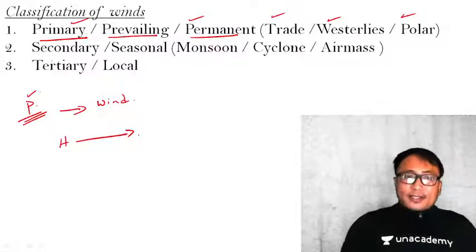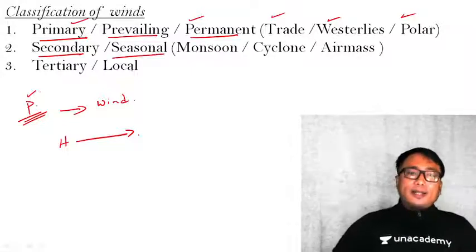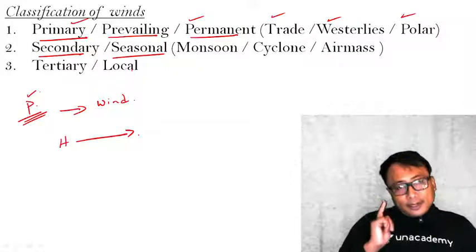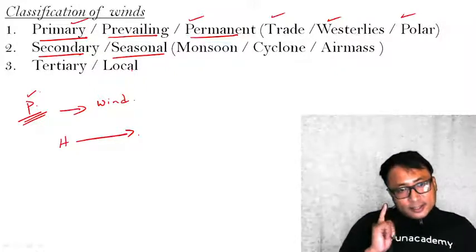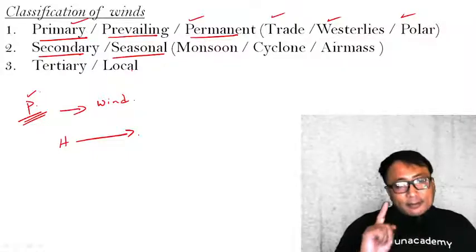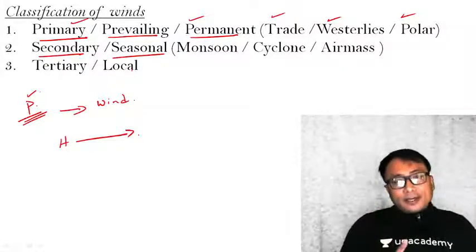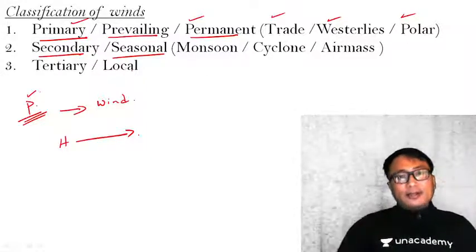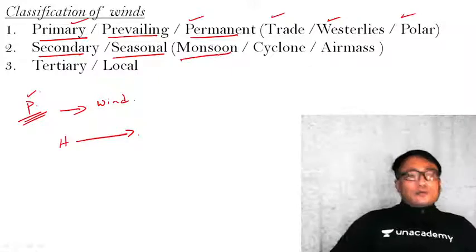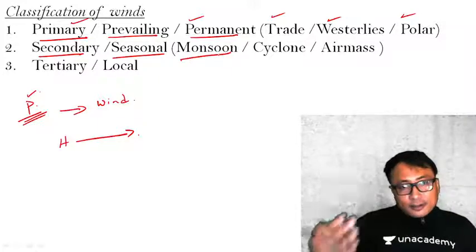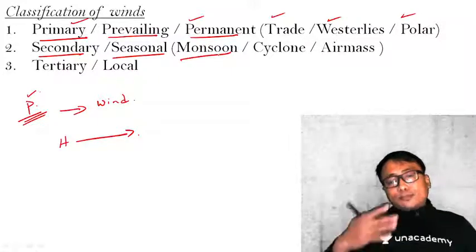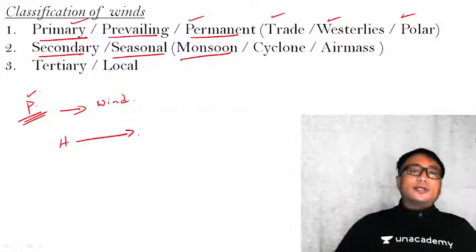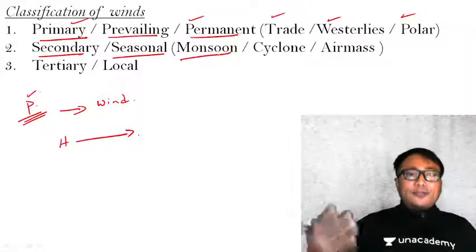On the other hand, the secondary wind or the seasonal wind, as the name suggests, seasonal means it does not exist over the Earth's surface all throughout the year, but in some season it will be there and in other season it will be completely missing. That's why it is known as seasonal. Say for example, monsoon wind. Monsoon happens during the summer season, and this southwest monsoon disappears or changes the direction during the winter season. So monsoon is a type of a seasonal wind.